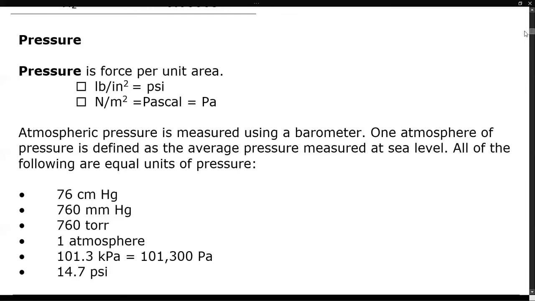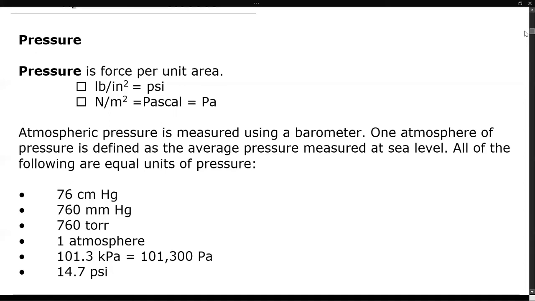Atmospheric pressure is measured using a barometer. The 1 atmosphere is defined as the pressure on average at sea level. So all these are equal units, equal to 1 atmosphere of pressure. 76 centimeters of mercury, 760 millimeters of mercury, 760 torr, or torr is just a millimeter of mercury, named after Torricelli, who devised the first barometer.